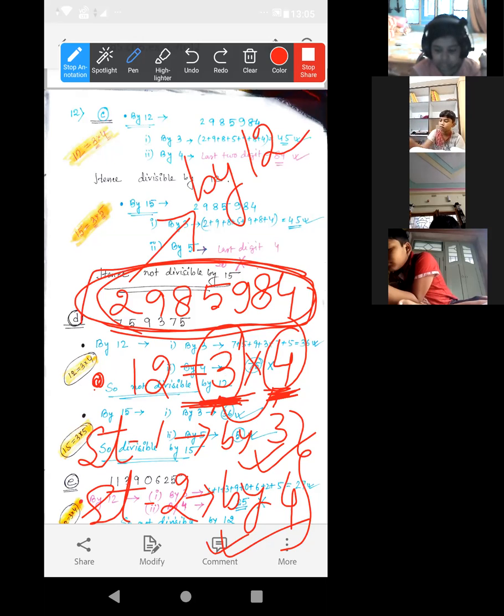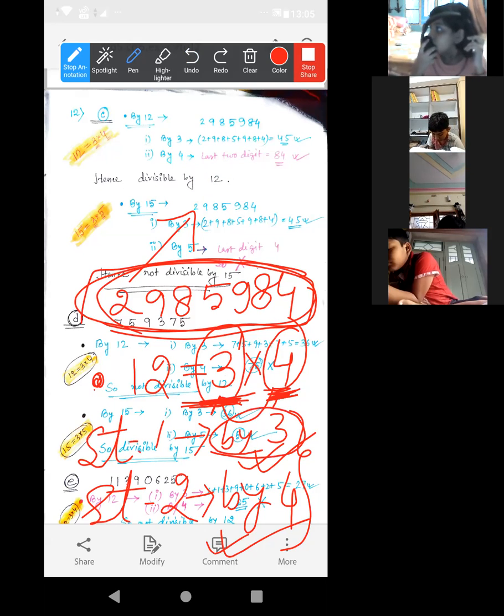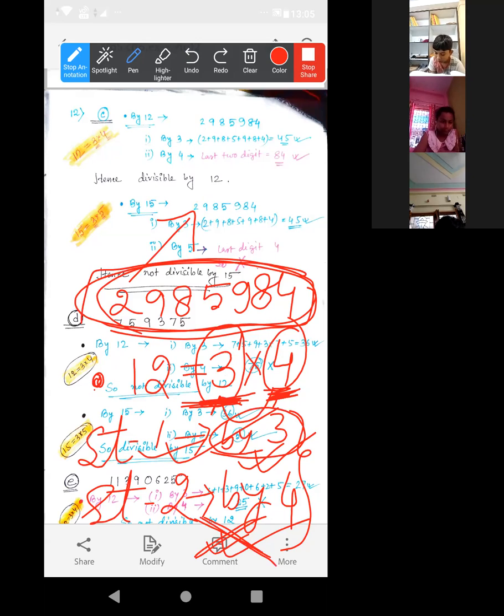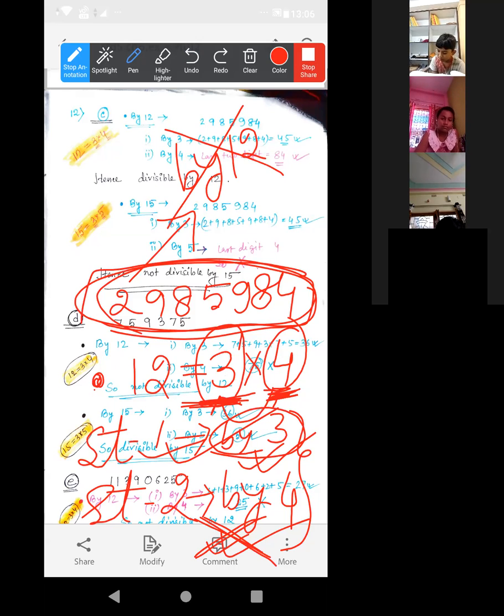Suppose divisible by 3, this is done. Yes, by 3. But by 4, it is not divisible by 4. Here cross. Then it will not be divisible by 12. Okay. Understood or not? Yes, ma'am.